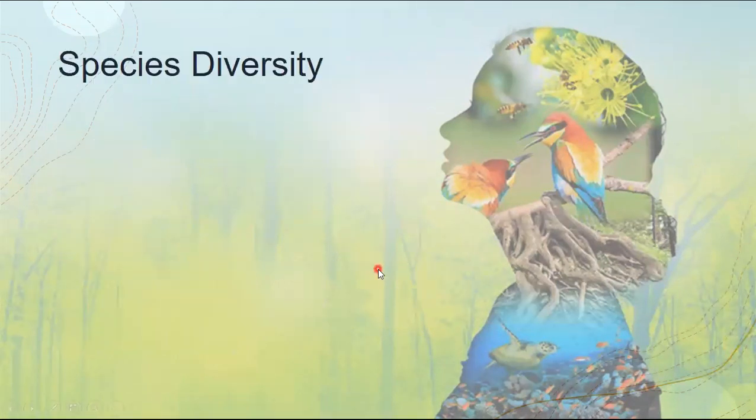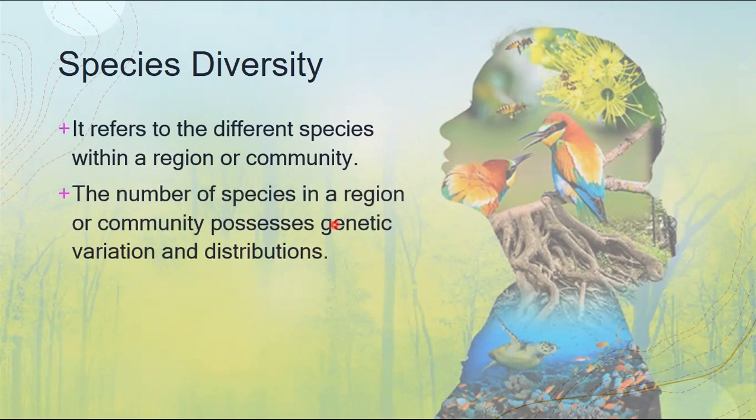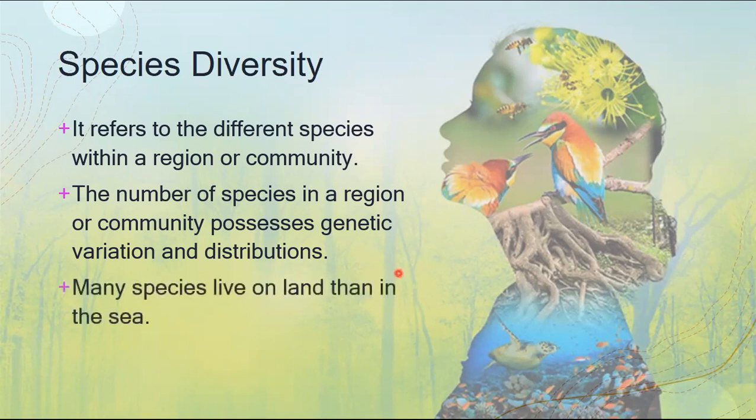So the first level is your species diversity. Species diversity refers to the different species within a region or community. In a community or in an ecosystem, the number of species there varies, and those species possess genetic variation and different genetic distribution in a specific region.